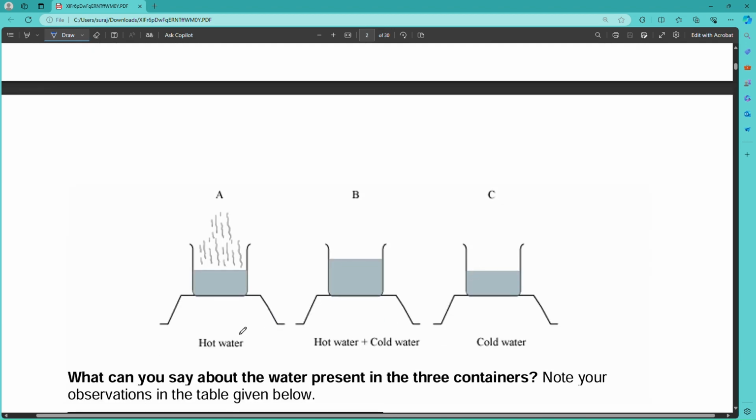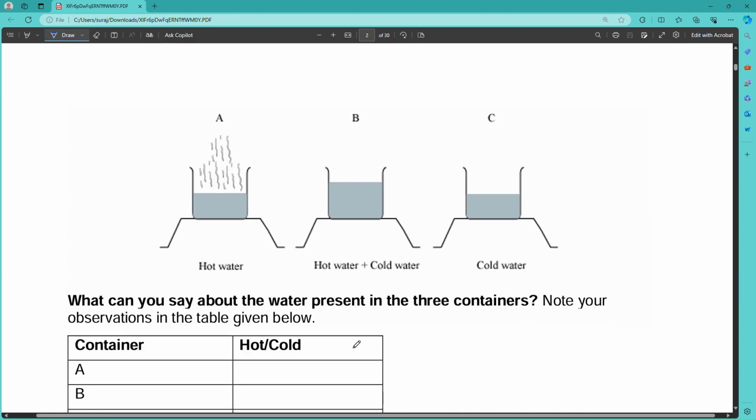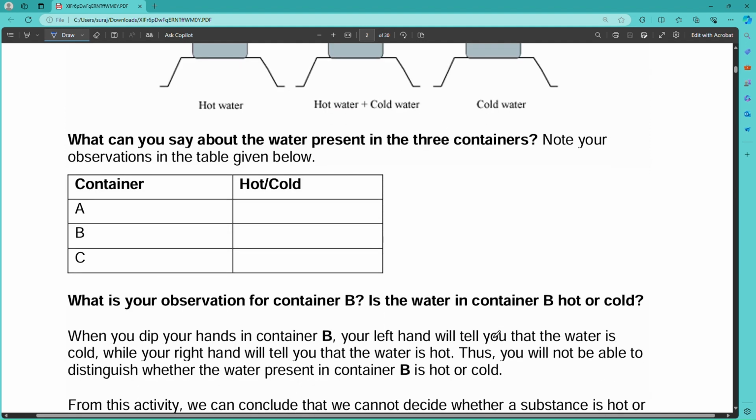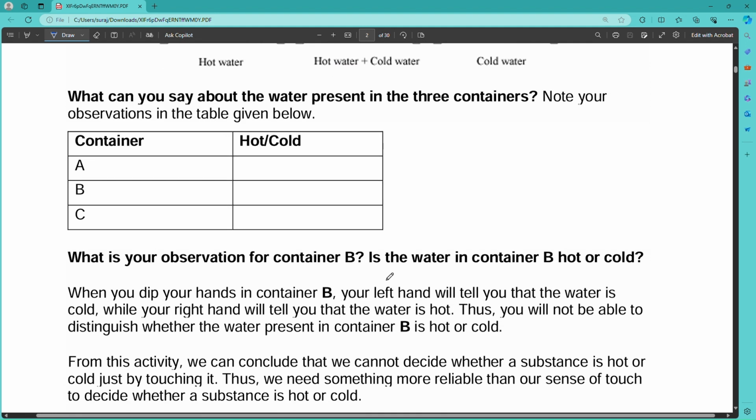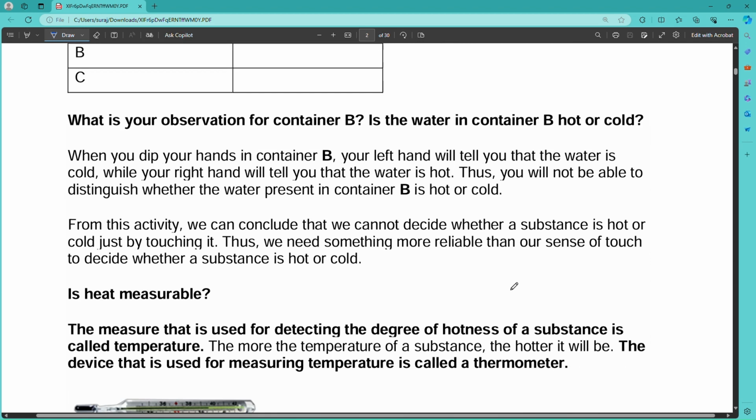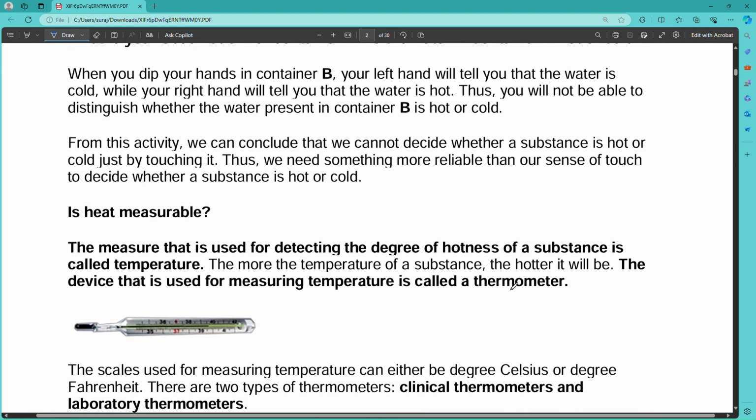We have another example also. Here, hot water; here, hot water plus cold water; and the other is cold water. What can you say about the water present in the three containers? Note your observation. And what is your observation of container B? The water in container B is neither hot nor cold. So if there is a comparison, how do you measure that heat?